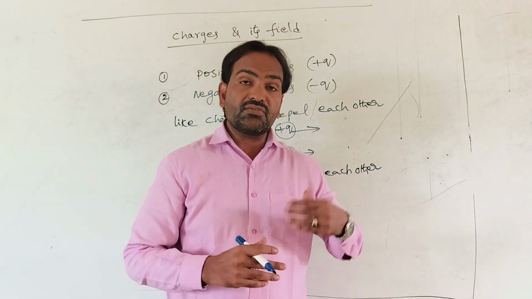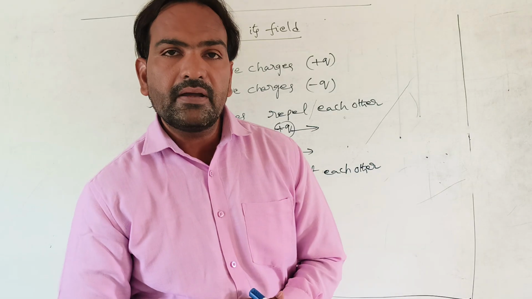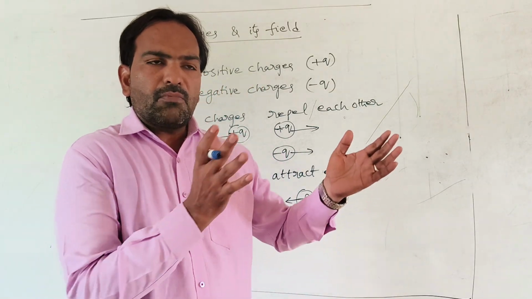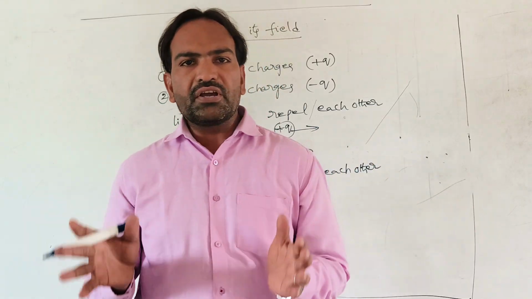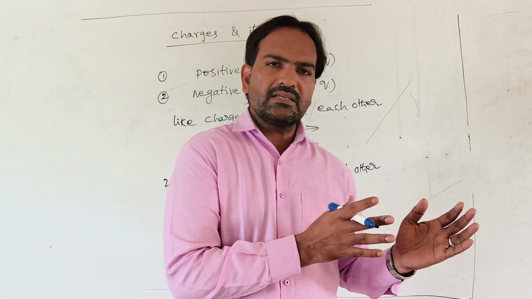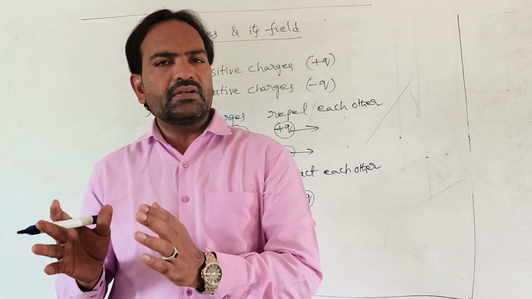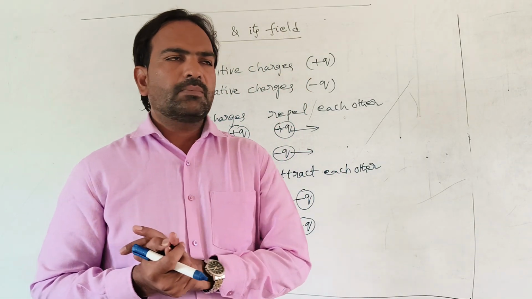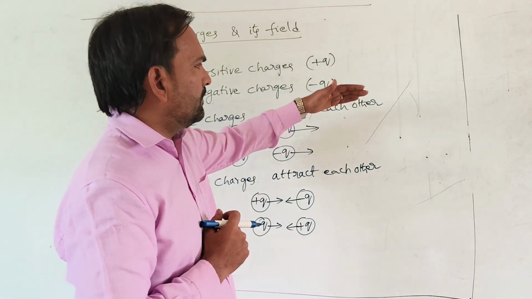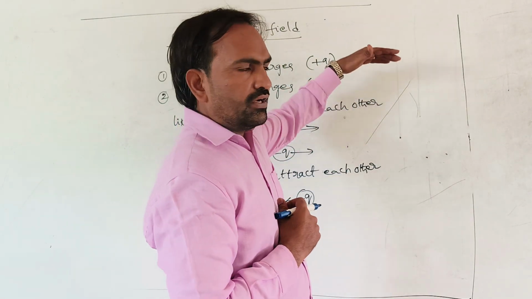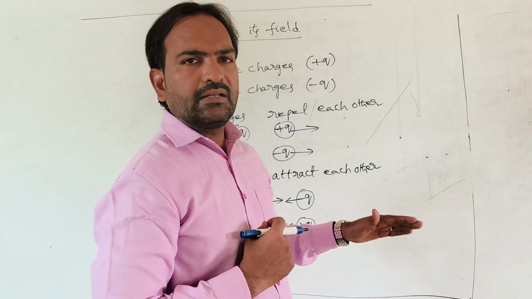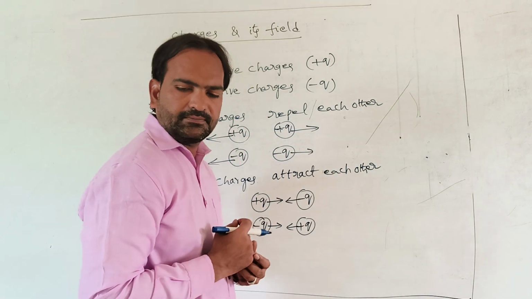A neutral body means the sum of positive charges is equal to the sum of negative charges. So negatively charged body, positively charged body, and neutral body depend upon the charges.